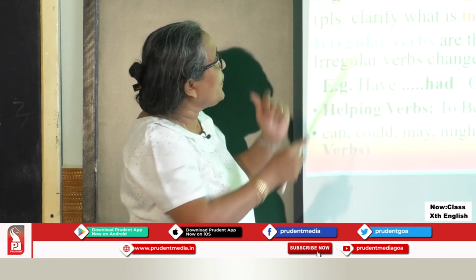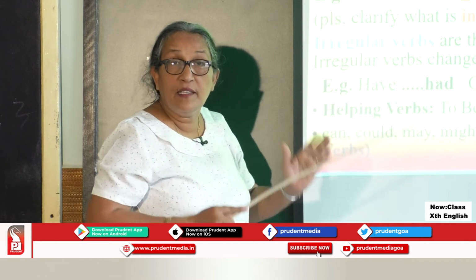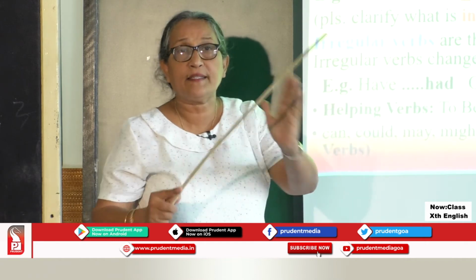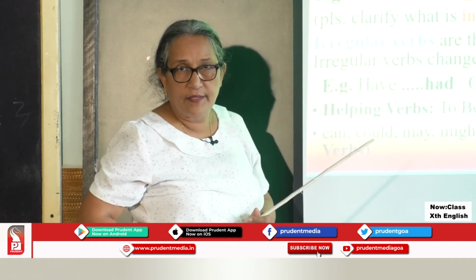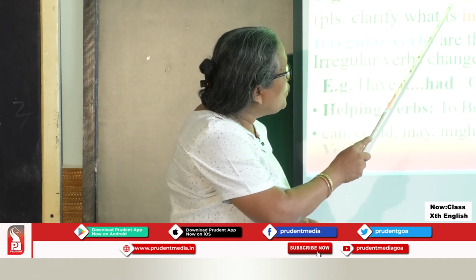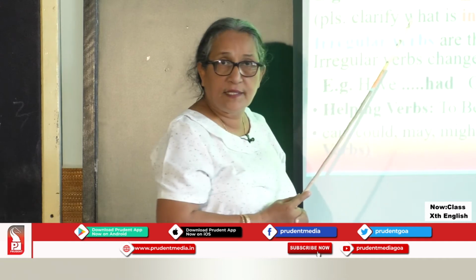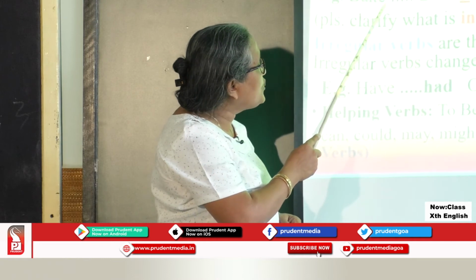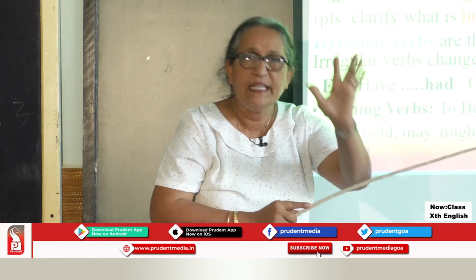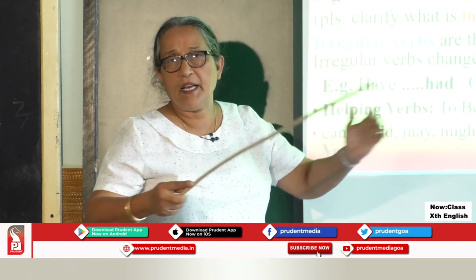Now, what are regular verbs? Regular verbs follow a pattern when you want to conjugate it. And what is that pattern? When you want to make it simple past, if the verb is ending with E, the rule tells you just add one D there and it will become past.